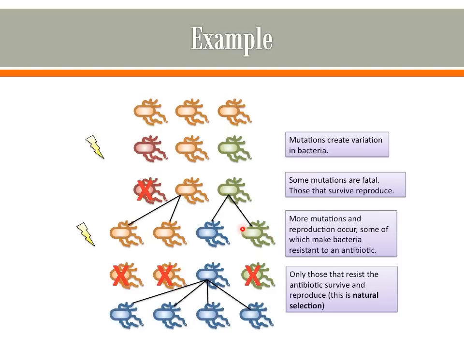Some of those mutations are going to make bacteria that are resistant to an antibiotic. So this blue variant is resistant to antibiotics. And in this line here, the bacteria are treated with antibiotics. So all the ones that aren't resistant to the antibiotics are going to die. Then this one that was resistant to the antibiotic is the only one that's going to reproduce. So now the whole population is going to be resistant to antibiotics because that's the only genes that were able to be passed on to offspring. So in species like bacteria that reproduce really quickly, you can see natural selection in action really fast.